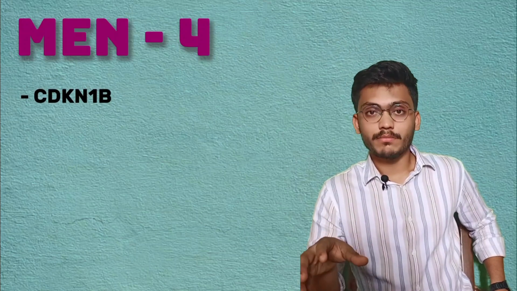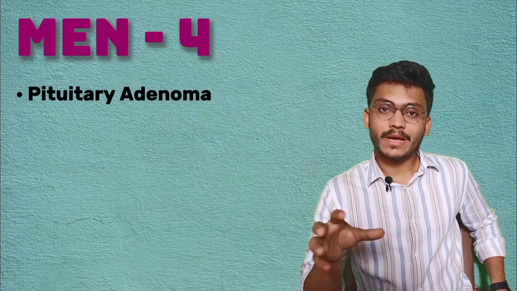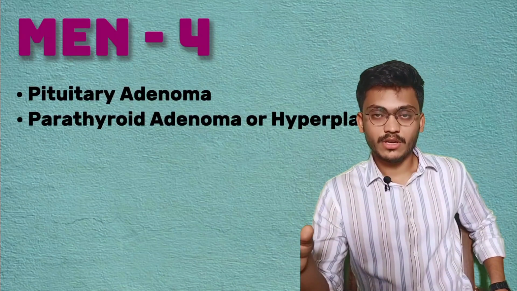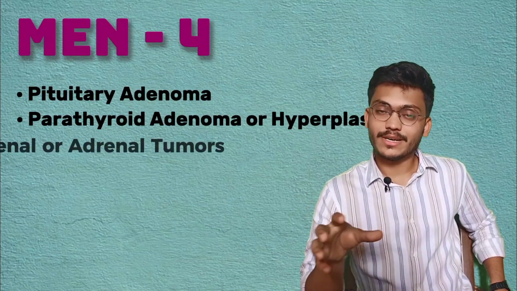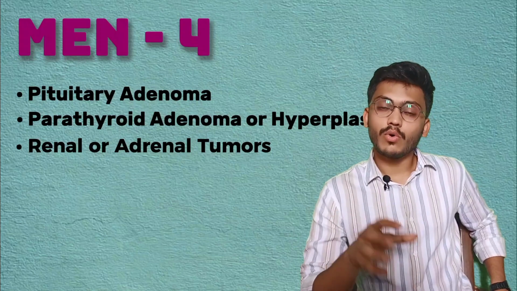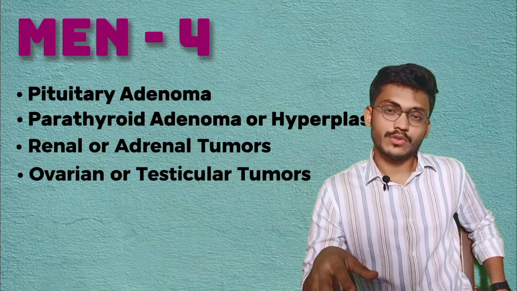Next we'll move on to MEN 4. MEN 4 should be compared with MEN 1 because there are 2 findings which are common to MEN 1 and MEN 4. MEN 4 occurs because of a CDKN1B mutation, and the findings of MEN 4 are pituitary adenoma, parathyroid adenoma or hyperplasia, renal or adrenal tumors, and ovarian or testicular tumors. So these are the findings of MEN 1 to MEN 4.